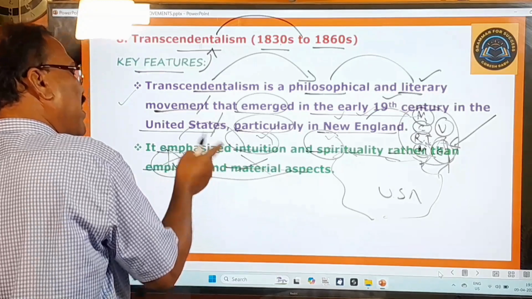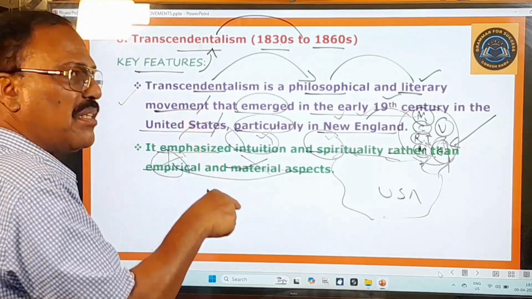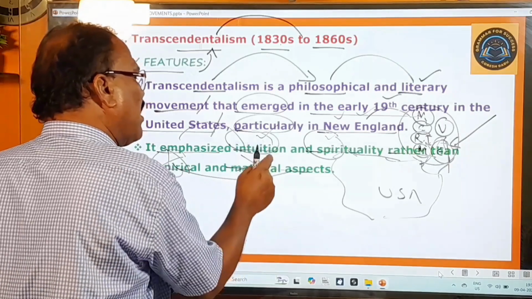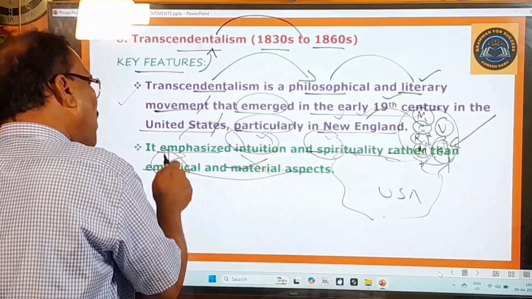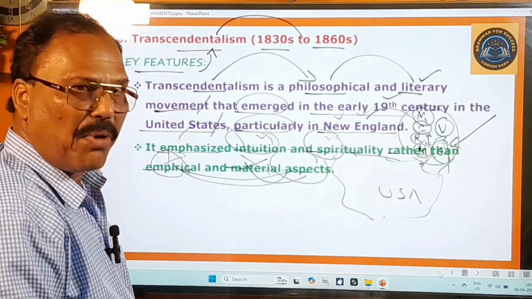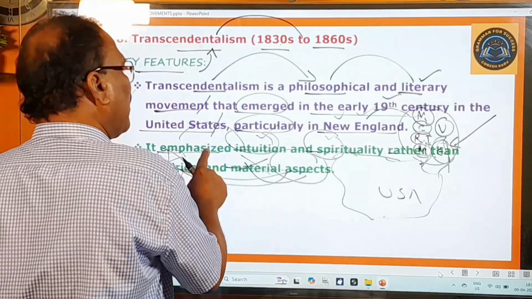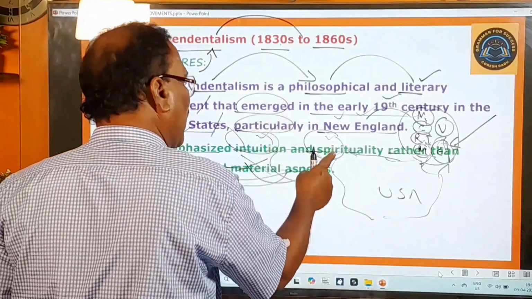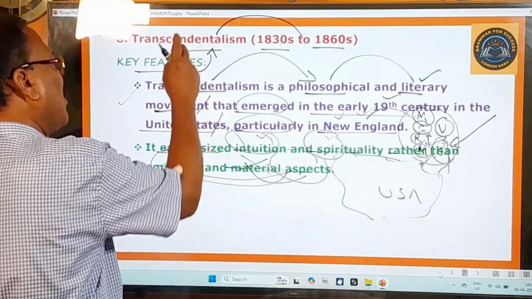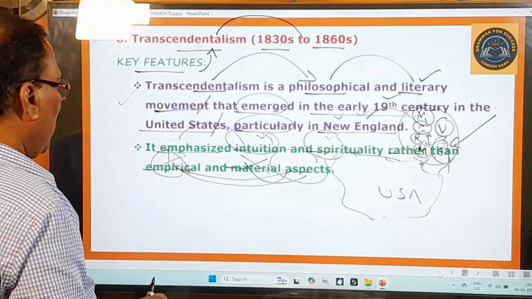Empirical means experiential, anubhavapurvakamaina, and material means physical, bhautikamaina. They did not give importance to such matters, but gave top priority only to intuition and spirituality. This is yet another very important feature of this Transcendentalism. You go to the next point.